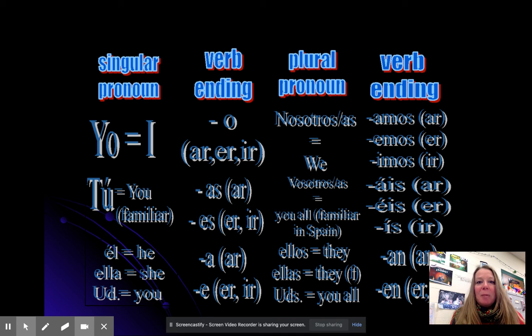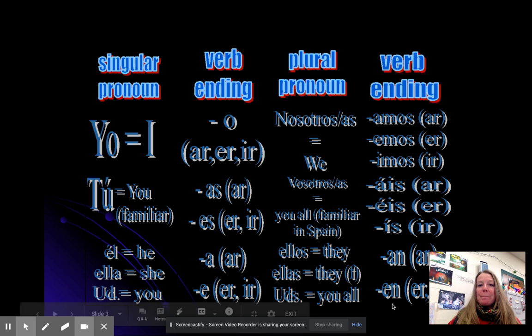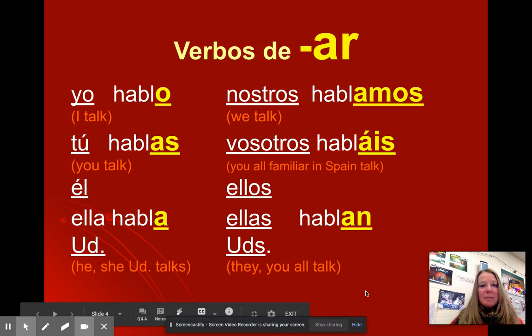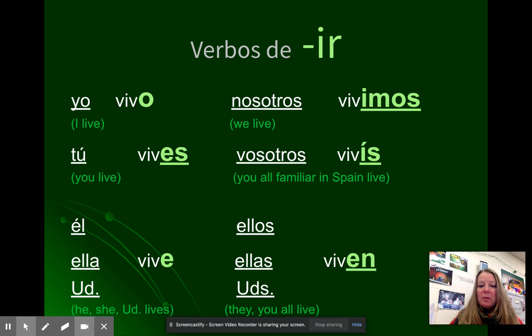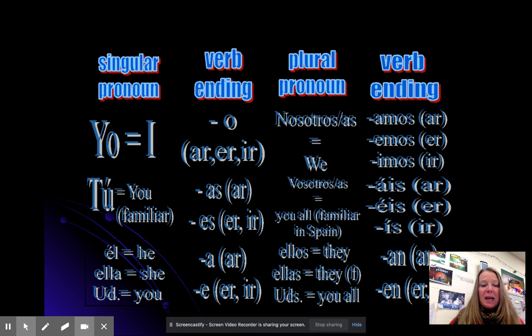This really can help you out until you actually learn the endings by heart. Again, you can refer back to this until you don't have to anymore, which I hope is soon. And you will be having a test on verb conjugation.